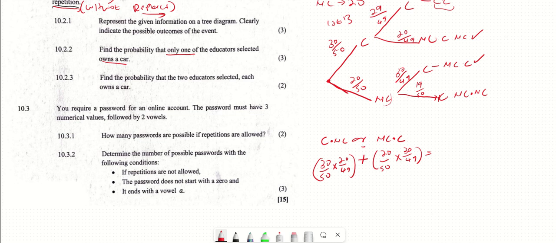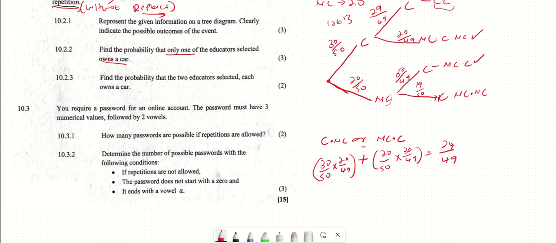So this makes this 24 over 49. So the chance of choosing one with the car is 24 over 49.